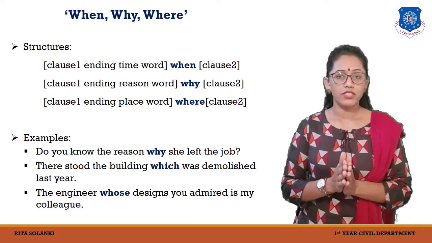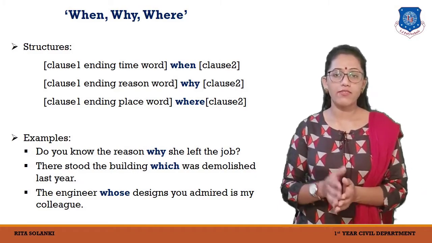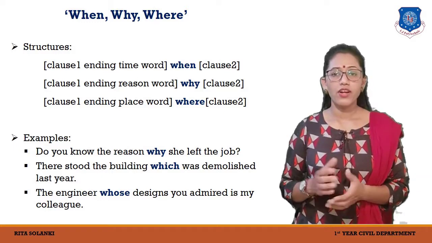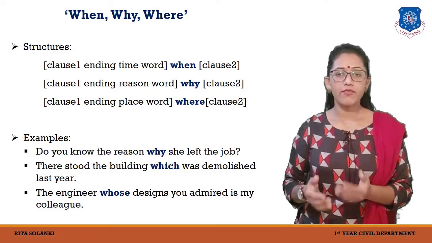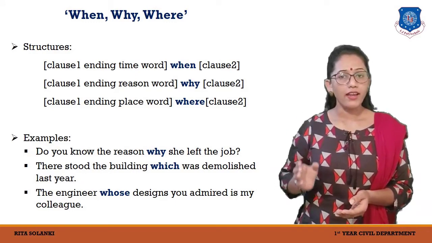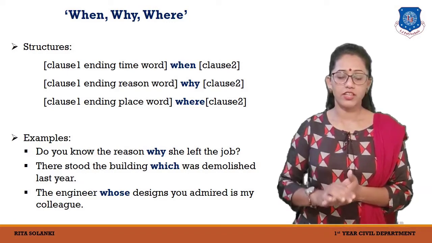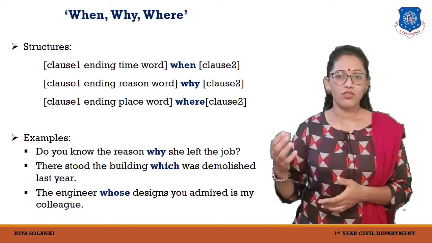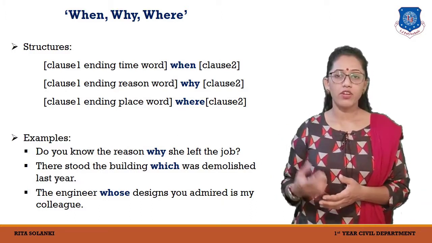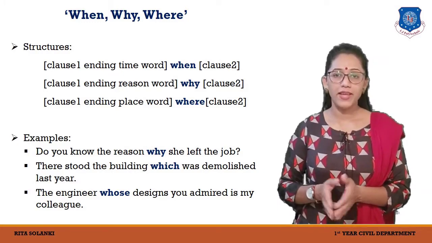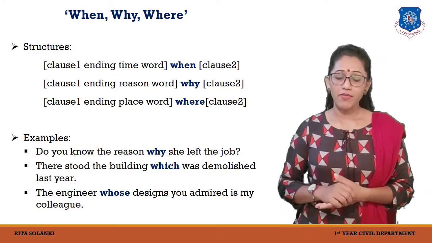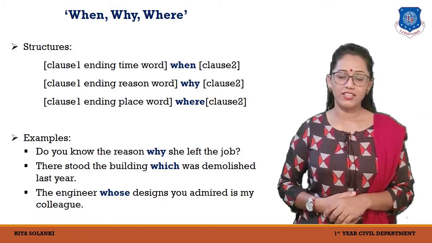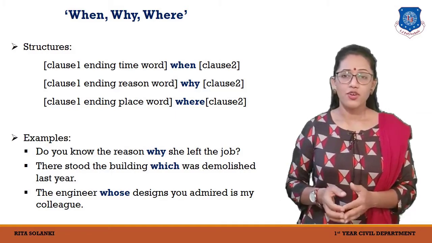So in the beginning of the sentence, clause 1 will end with the reason showing word, place showing word, or time showing word, and accordingly we will use when, why and where. After the connector will follow clause number 2. You can see in the structure here as well, clause 1, then time showing word, or reason showing word, or place showing word, and whatever type of word the sentence ends with, accordingly we will use our connector. After that you can add your clause number 2.